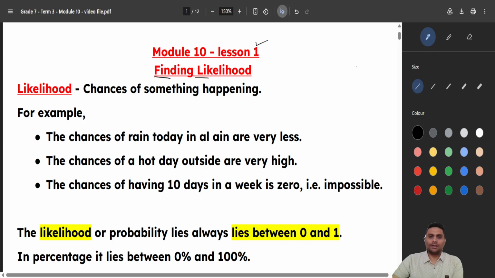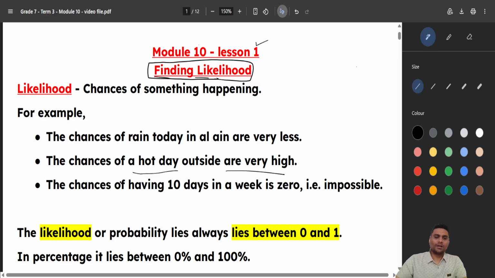Find the likelihood. What is the meaning of likelihood? Likelihood means chances of something happening. For example, if I ask you, what are the chances of having rain in Al Ain today? So you will say the chances of rain are very less, correct? What are the chances that we will have a very hot day today? So the chances of having a hot day in Al Ain in summer season are very high, right?